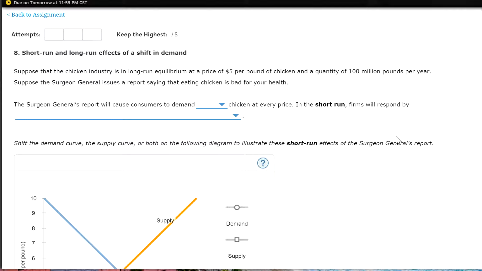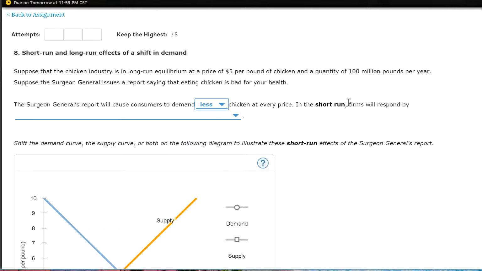Suppose the Surgeon General issues a report saying that eating chicken is bad for your health. Now, this is a factor on the demand curve. So if you go back to chapter 4, there are a couple of factors that impact our demand curve. Consumer taste and preference is one. So if the Surgeon General issues a report saying eating chicken is bad for you, consumers change their tastes and are going to buy less chicken. The Surgeon General's report will cause consumers to demand less chicken because we don't want it anymore.